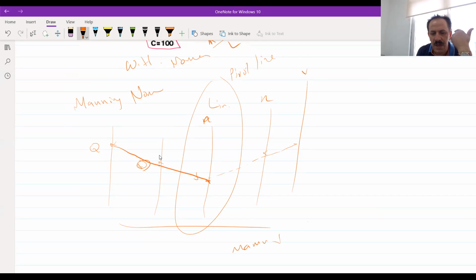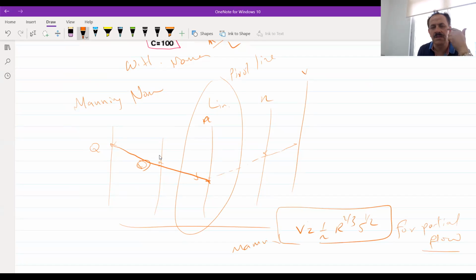Why? Because Manning says that V equals 1 over n, R to the 2/3, S to the 1/2. This is for partial flow. There is a difference between the sewer and the water distribution pipe. The water distribution pipe usually should be fully flowing, while the sewer shouldn't be fully flowing.